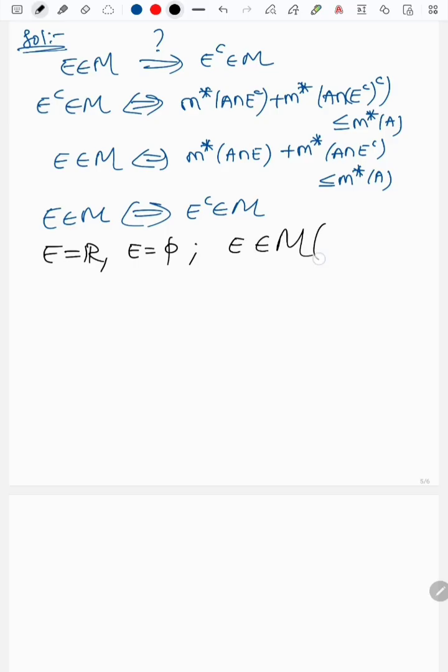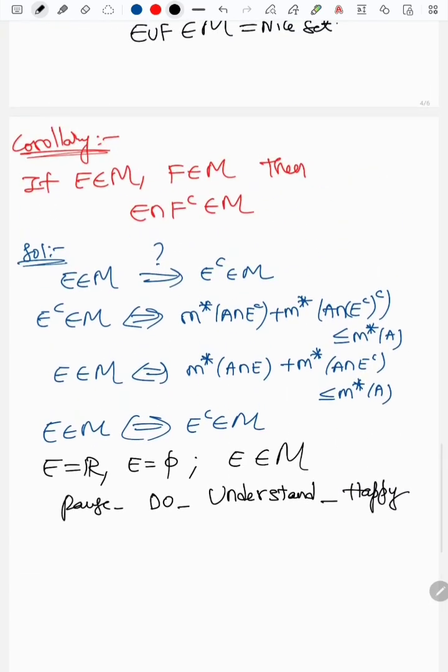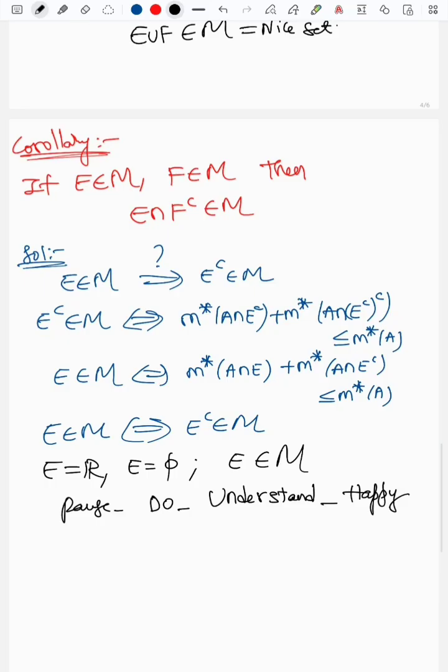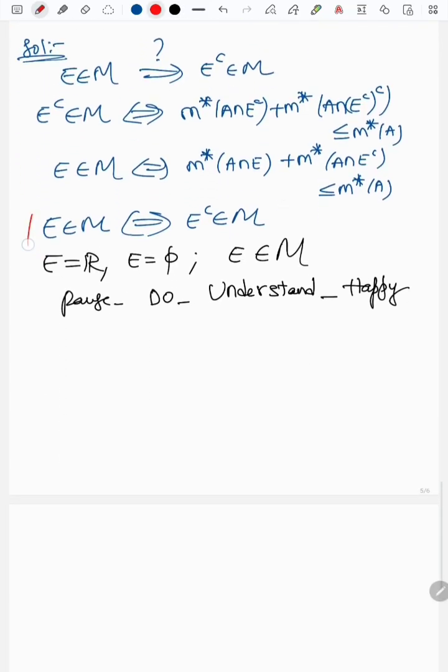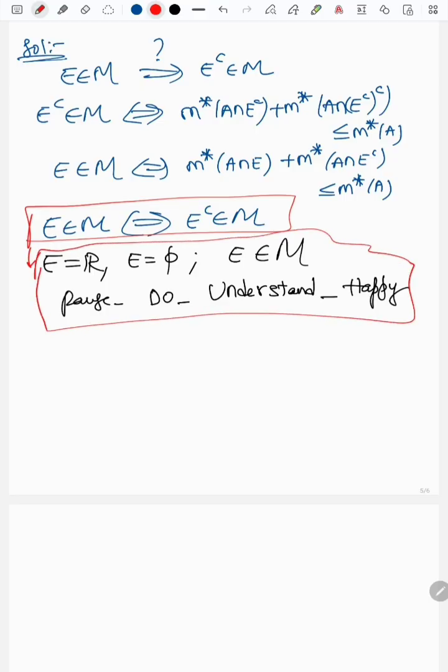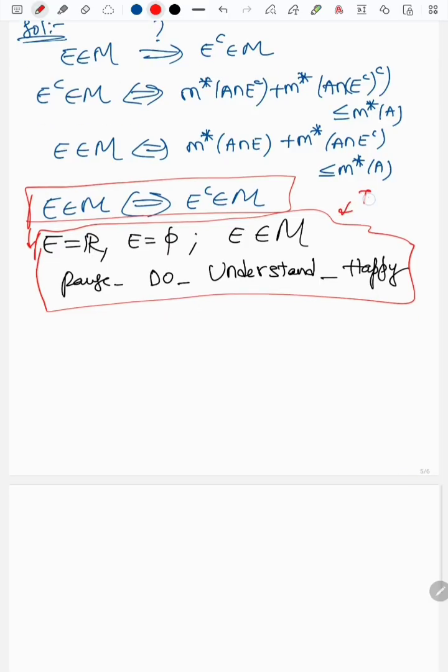Just pause here. Pause, do this, pause and do, understand and be happy. Make yourself happy, convince yourself, understand the things and enjoy the things. Okay, we have understood that, we have made a simple observation. This is a simple toy exercise, a simple toy observation. I'm just giving it as an exercise.